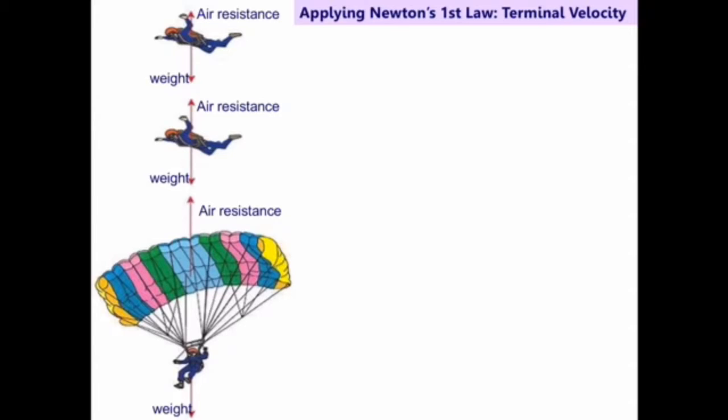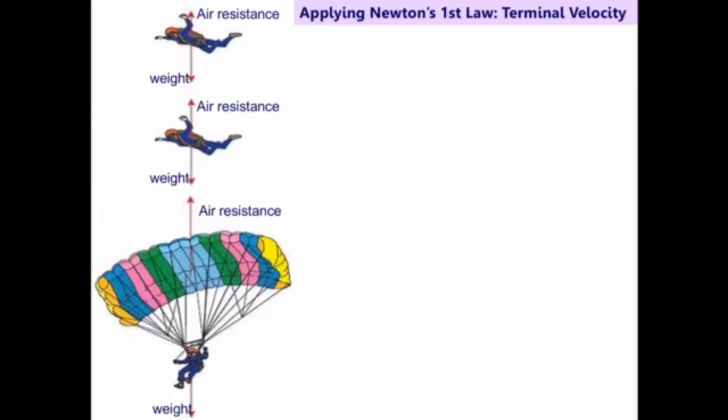So in the first diagram there, the air resistance is very small. The skydiver has just jumped out of the aircraft, so they're not going very quickly, so the air resistance is small. But as they accelerate, because the weight is bigger than the air resistance, there's a resultant force downwards that makes them speed up. As they speed up, the air resistance force increases until eventually the air resistance and the weight are equal. So the skydiver, before they open the parachute, will be falling at a constant speed.